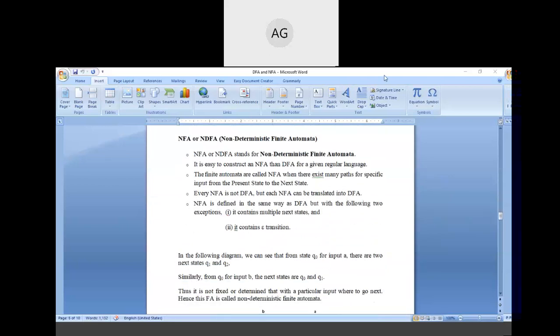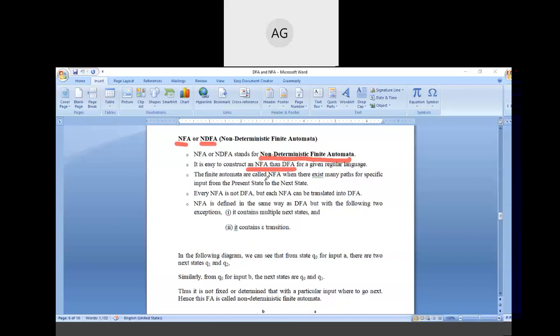Now the next topic is NFA, or the short form NFA or NDFA. It is popularly known as non-deterministic finite automata. It is doing the reverse function of the deterministic finite automata. It is easier to construct an NFA than a DFA for a given regular language.